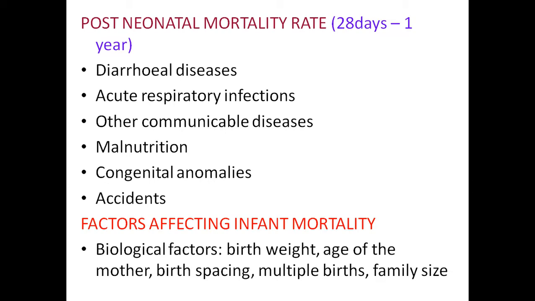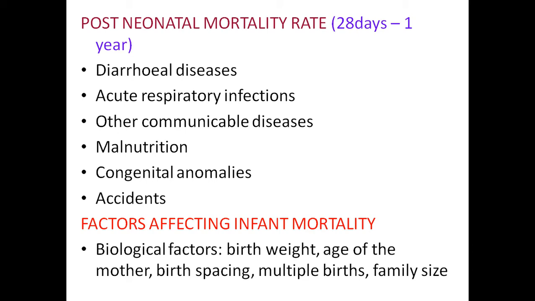If the mother's age is less than 19 years, and if the age is more than 30, meaning elderly primi or more, so maybe CPDs or any anomalies may make the infant prone to mortality. So age of the mother is very, very important, which leads to infant mortality.